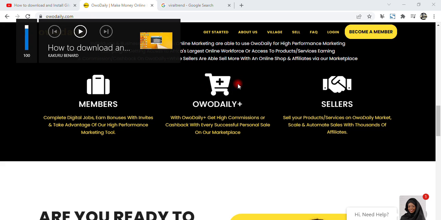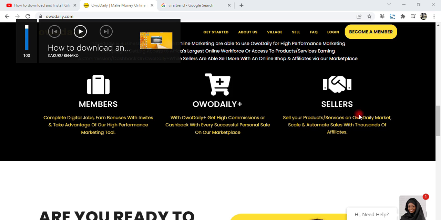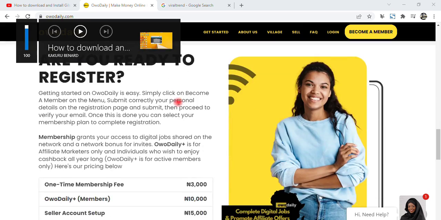That is where you use this one that is called Ogo Daily Plus. Then this one that is categorized, that is the sellers. This is when you sell your product or services on this platform. So these are the three categories in which you can make extra money on this platform.